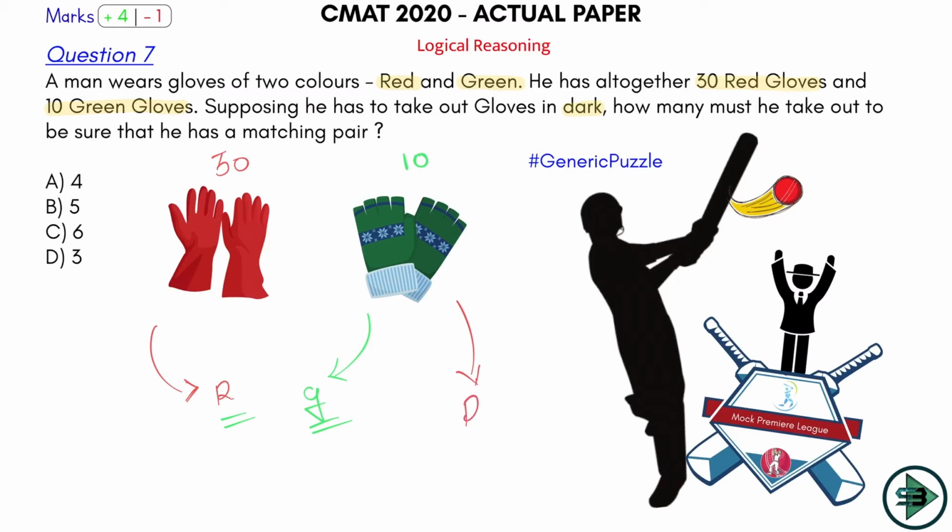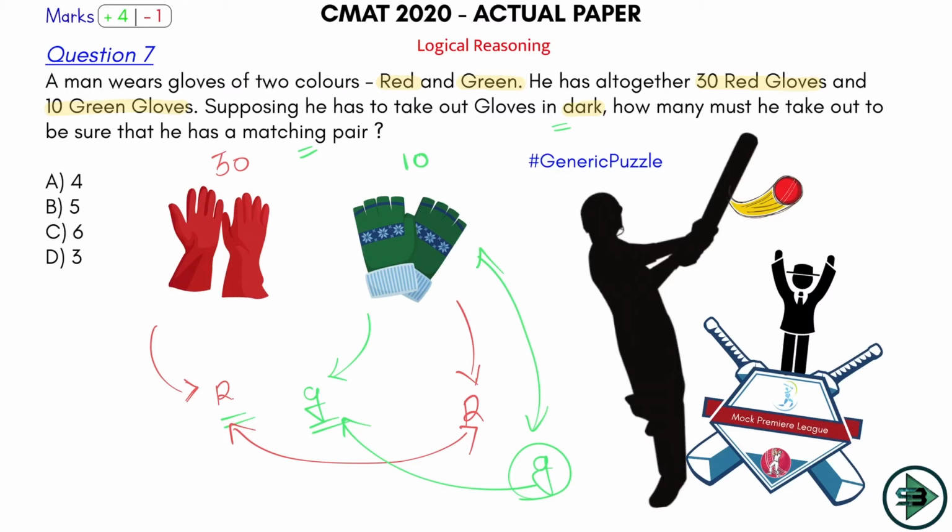If he gets a red, he gets a matching pair. If he gets a green in the third one, still he will get a matching pair. So supposing that he has to take out gloves in the dark, how many must he take out to be sure that he has a matching pair? He will have to take out a minimum of 3 gloves.